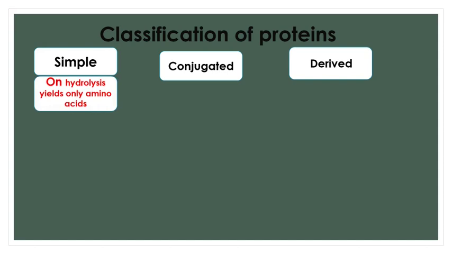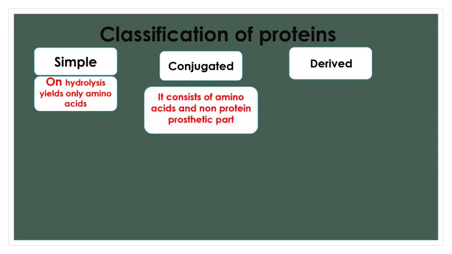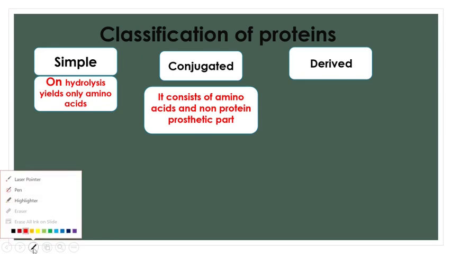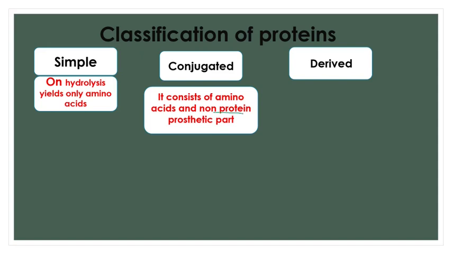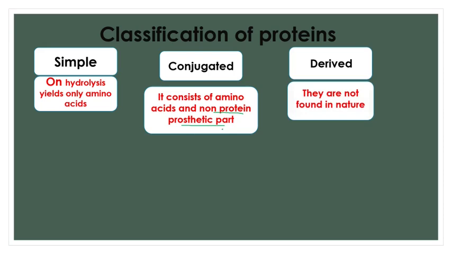Simple proteins, on hydrolysis, yield only amino acids. That is, they are made up of only amino acids. But conjugated proteins, along with amino acids, have a non-protein part called the prosthetic group. I repeat, conjugated proteins have a non-protein prosthetic part along with amino acids. Derived proteins are not found directly in nature in plant or animal cells. They are derived later, either from simple or conjugated proteins.